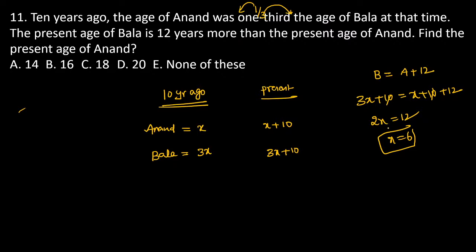What is the question? Find the present age of Anand. The present age of Anand is equal to x plus 10. x plus 10 means 10 plus 6, so the value becomes 16 years.